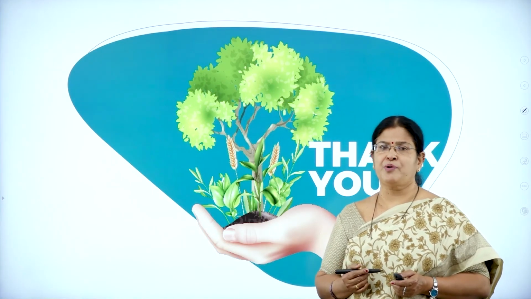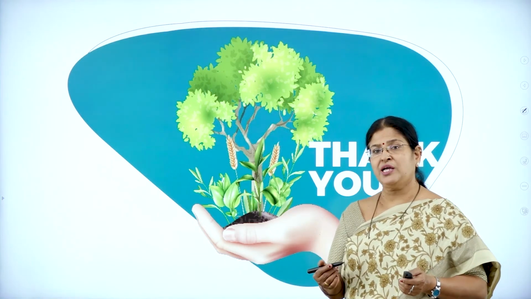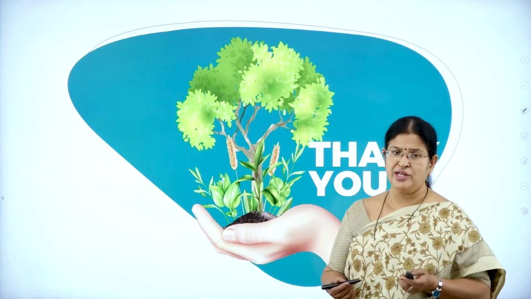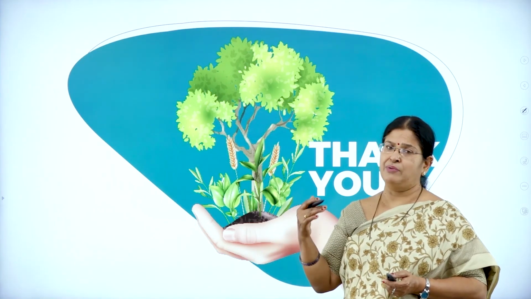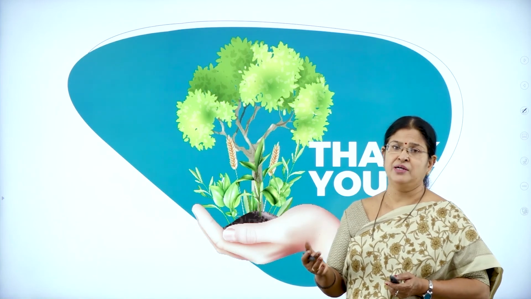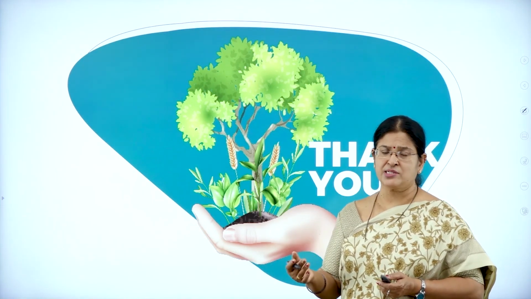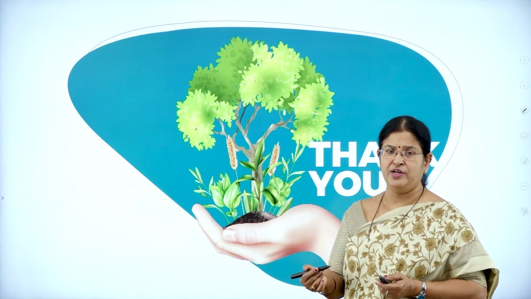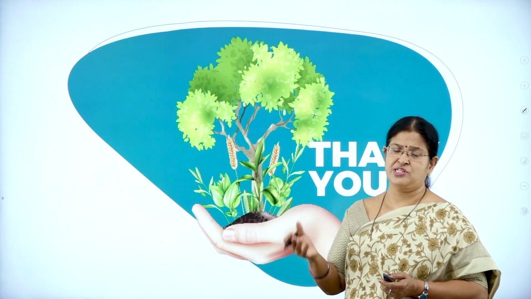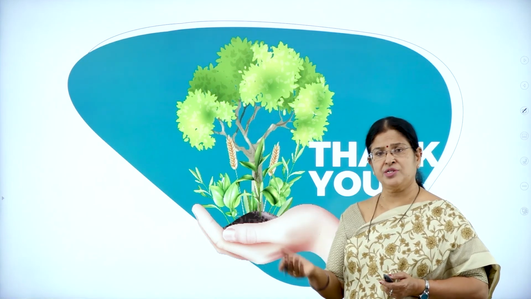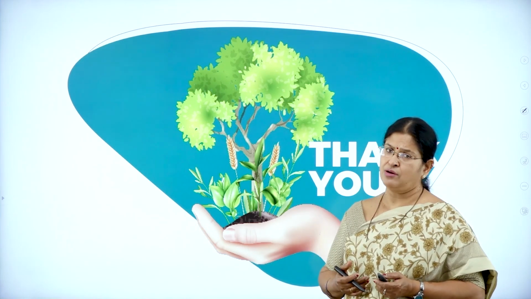Such a very, very important characteristic feature of plants, we can say. Growth as well as development. If only growth takes place, what is development? Once the cells multiply and increase in number, they get differentiated. As we know, a plant has plant parts like the root, the stem, the leaf. The process of formation of these is called differentiation. Cells group into tissues, tissues into organs, organs into organ systems, and organ systems make an organism.